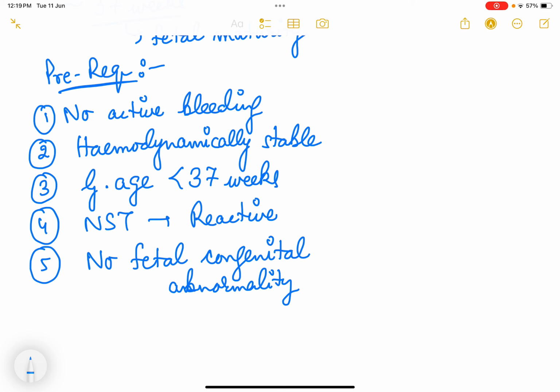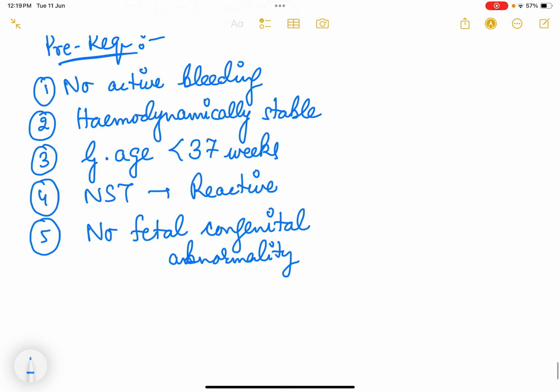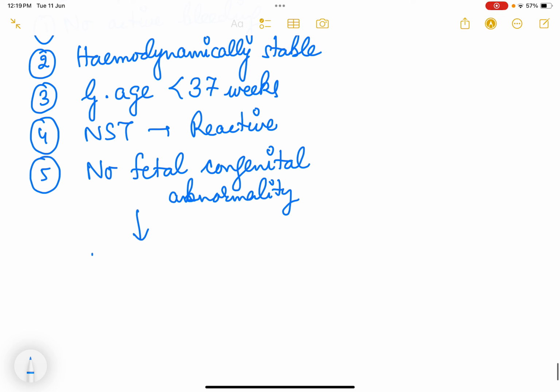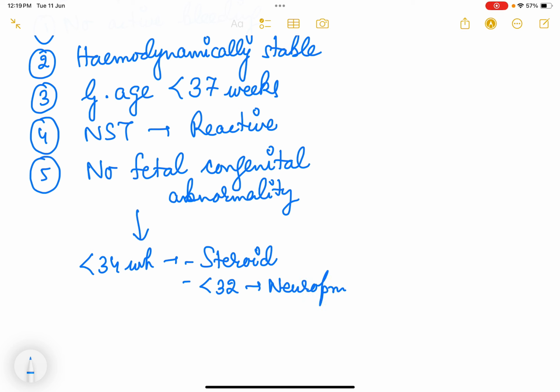Prerequisites for McCafe-Johnson's regimen. Okay, expectant management when you are giving, always you should know that if the period of gestation is less than 34 weeks, then you have to give steroid cover, best is dexamethasone. If dexamethasone not there और तुरंत डिलीवरी हो रहा है तो बीटामिथाजोन दे सकते हो. If it is less than 34 weeks, less than 32 weeks, you also give neuroprotection. Neuroprotection is given and till the steroid cover हो रहा है, till that time you have to give prophylactic tocolytics also so that patient does not go into preterm labor.